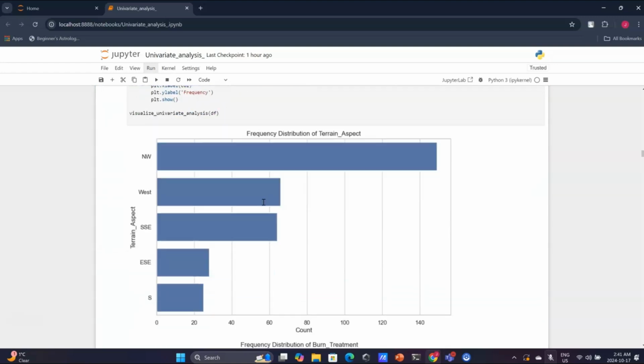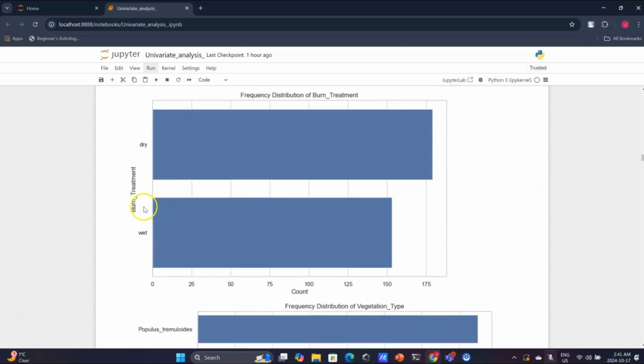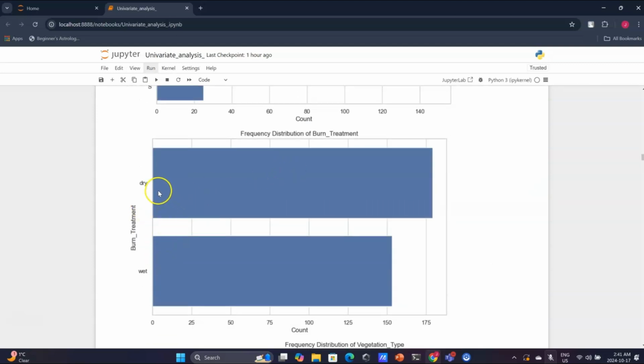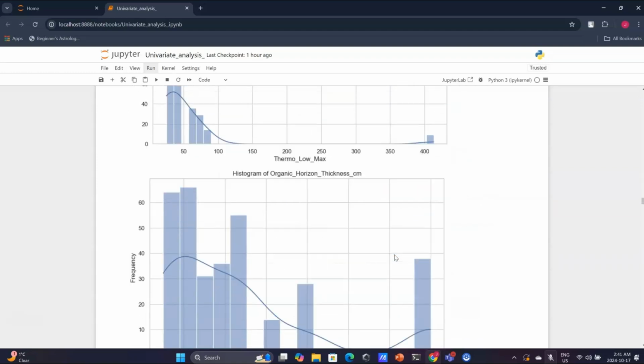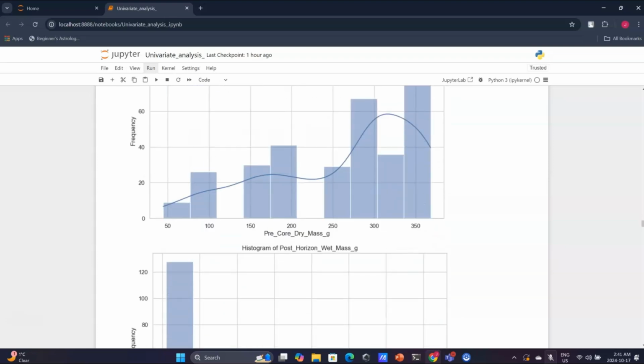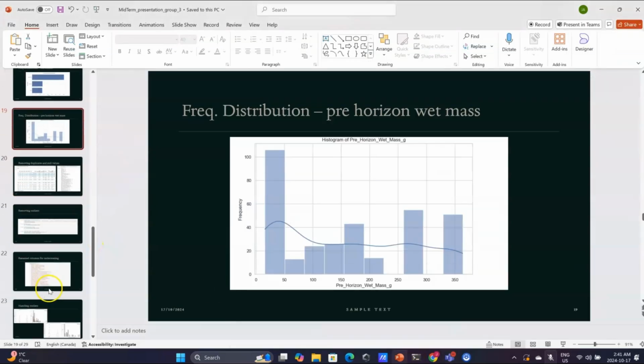And for the standard deviation, as we can see, we have 2 types of burn treatment, dry and wet, something like that. And this is for all the variables we are going to use. Now, further is up to Jaimin.